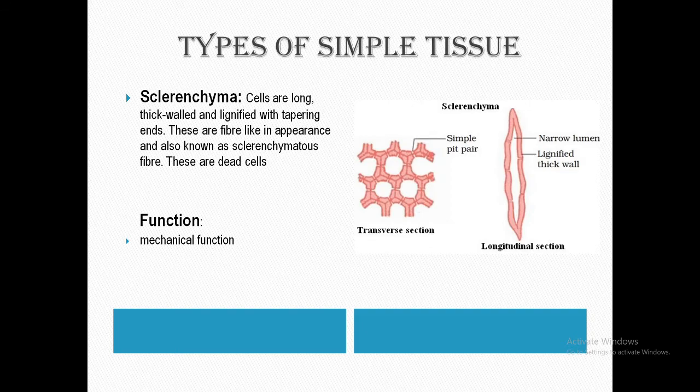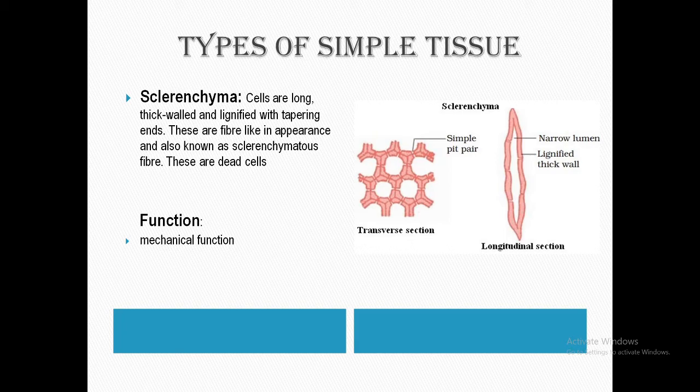The next and the last type of simple tissue is sclerenchyma. The term sclerenchyma refers to a complex of thickened wall cells, often forming a lignified thick wall. So it adapts a mechanical function. It is the supporting tissue that resists strain resulting from stretching and bending of the plant organ without any damage to the thin walls of the softer cells.